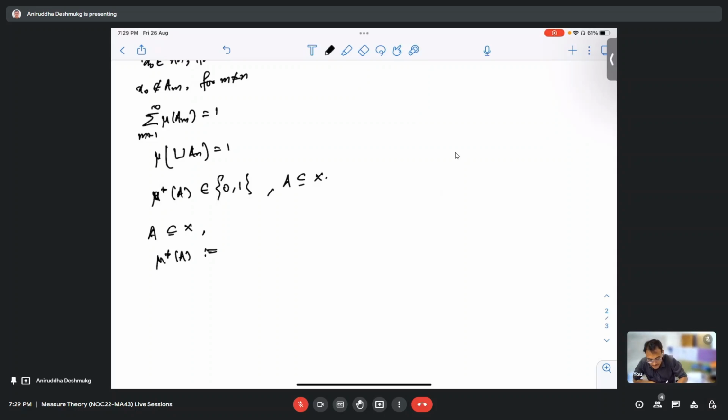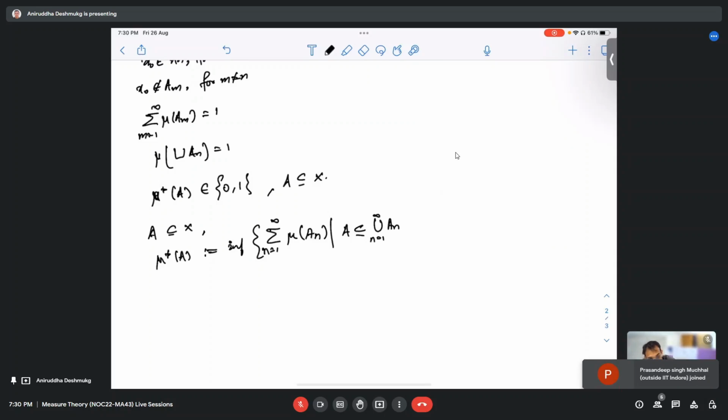So mu star of A is the infimum of the summation of all the measures applied on any A_n such that A is a subset of the cover of all the A_n. So basically these A_n cover A, right? And these A_n must come from the algebra. I know he used a different definition, but it is fine.